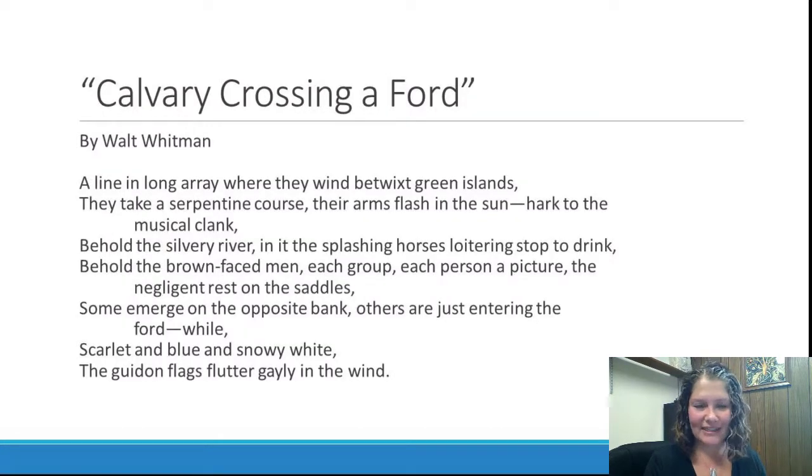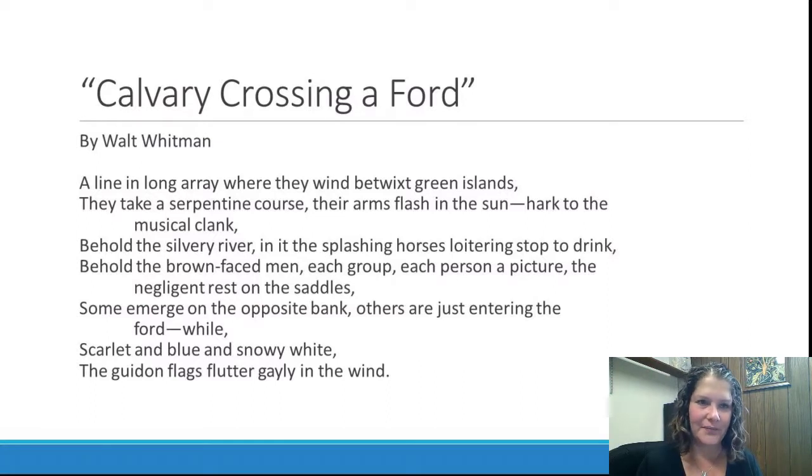And then I also want to take a look at a second poem that uses a lot of imagery and does it in maybe a slightly different way. So this is the poem Cavalry Crossing a Ford by Walt Whitman. And once again, I'll go ahead and read it. And as I'm reading it, I again want you to pay attention to the language and to the phrases, and try to identify places where it's engaging your senses, whether that's your sense of sight, your sense of sound, or other kinds of senses that you have.